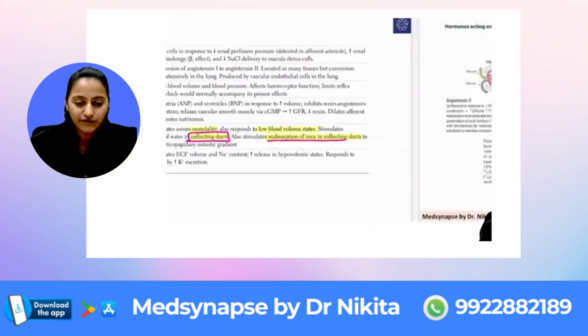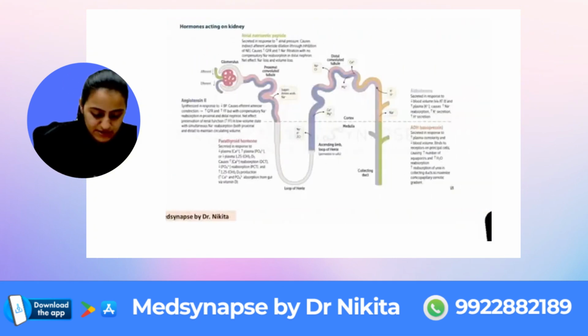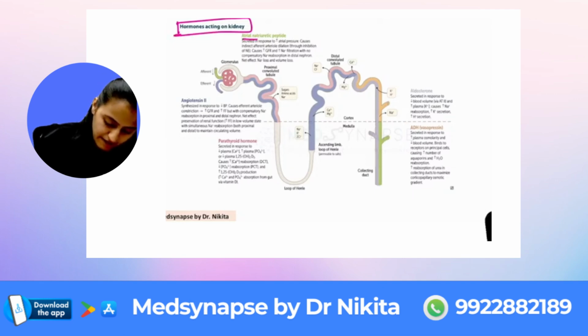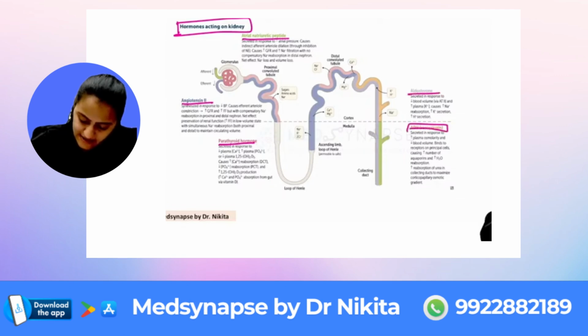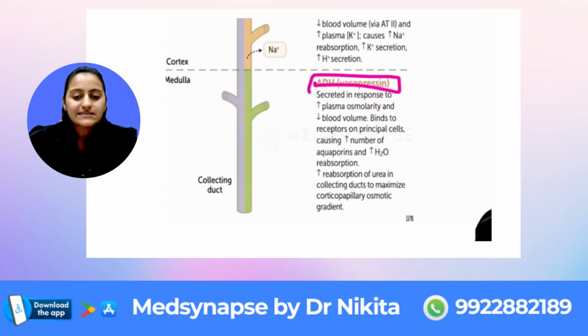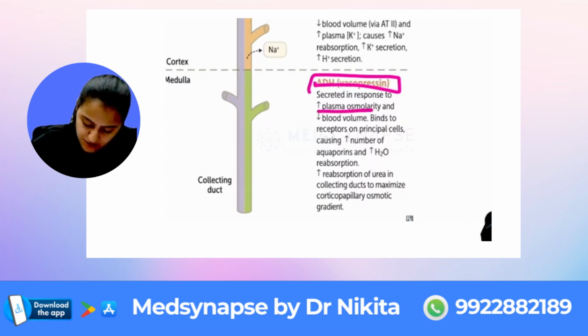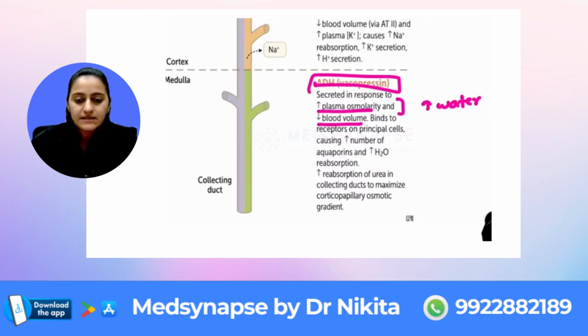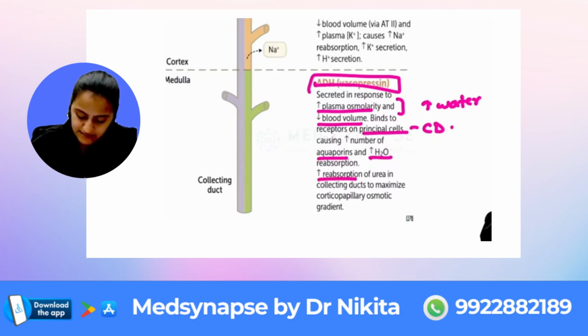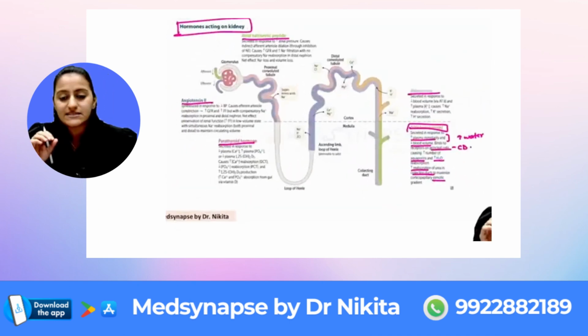Okay, this is directly from your First Aid. Look at another snippet from First Aid. The hormones acting on the kidney: atrial natriuretic peptide, angiotensin 2, parathyroid hormone, aldosterone and ADH. So look at ADH. It is secreted in response to increased osmolarity or decreased blood volume, because basically it increases the water. It binds to receptors on the principal cells. Where are these principal cells present? In the collecting duct. So it increases the aquaporins and increases water reabsorption, and increases urea reabsorption in the collecting ducts to maximize the osmotic gradient. Is this clear with everyone?